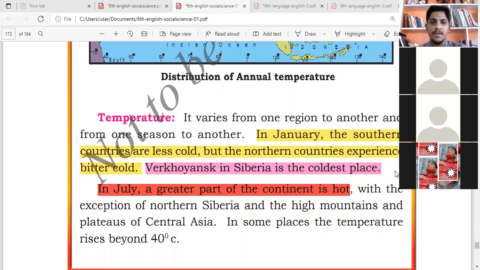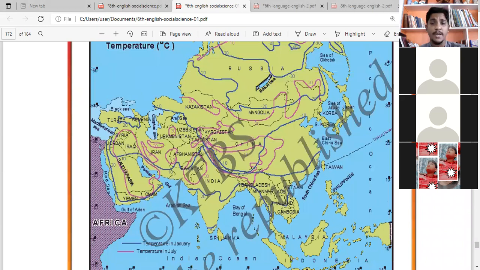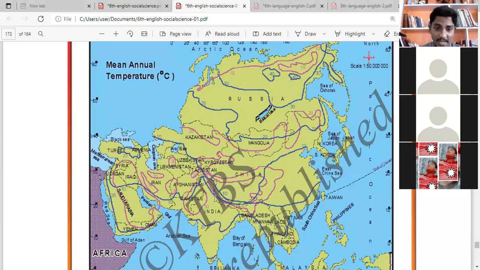So in January, which countries are very cold? Where will it be cold? Southern countries are called south. In the month of January, this place will be hot. But when you go from here to the northern area, Russia, this place will be very cold, the coldest area.